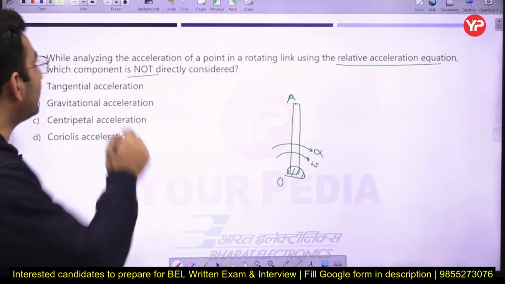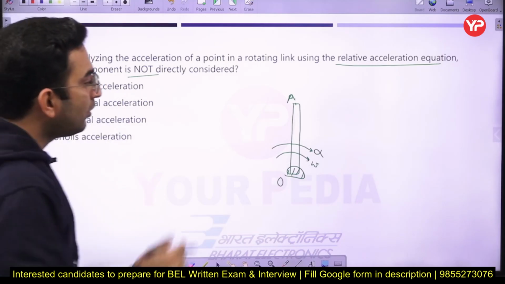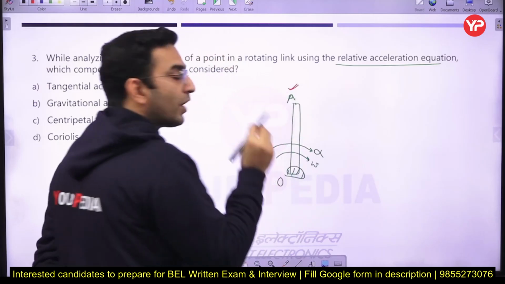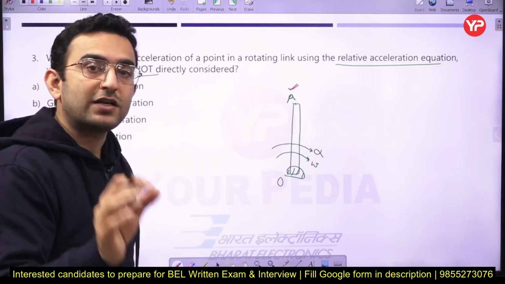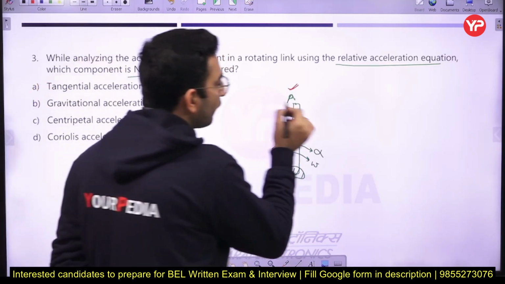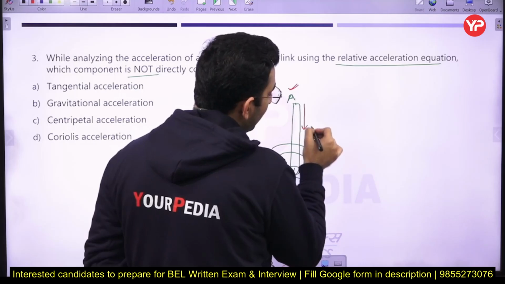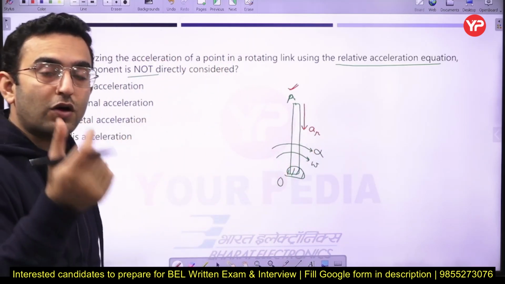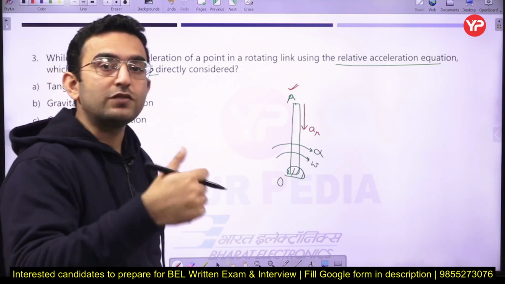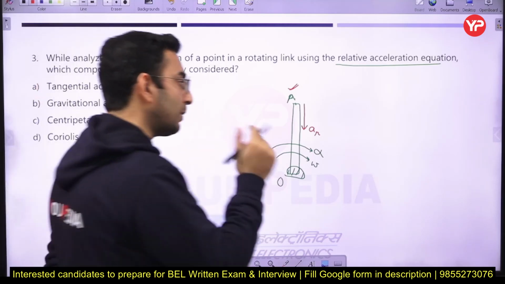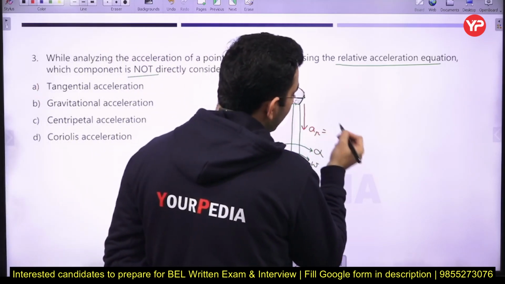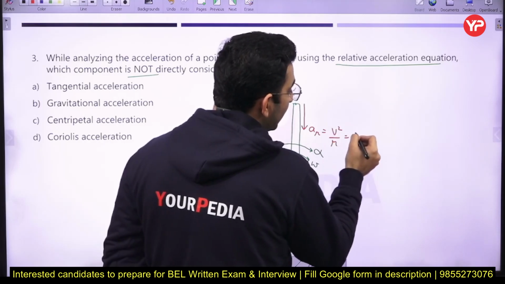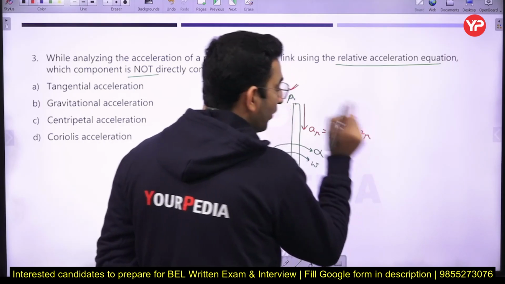Okay, so now what happens actually here, whenever you do the analysis of any point on a rotating link, there are two accelerations. The first one is the radial acceleration, which is always going to be there whether the link rotates with a constant angular velocity or with a varying angular velocity. Just remember that. And the value of the radial acceleration will be v square upon r, or I can say omega square r.